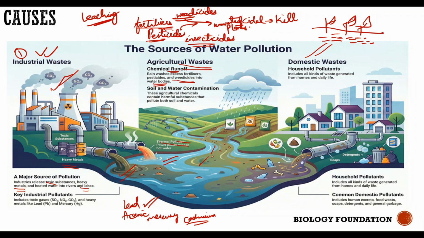If you remember, in my previous videos we talked about sewage treatment, where solids get separated from the liquid. But if the waste coming from the sewer lines or drainage pipes is directly released into the water bodies, again it is a source of water pollution, where you are contaminating the water bodies with all the wastes, soaps and detergents, which are chemical substances.